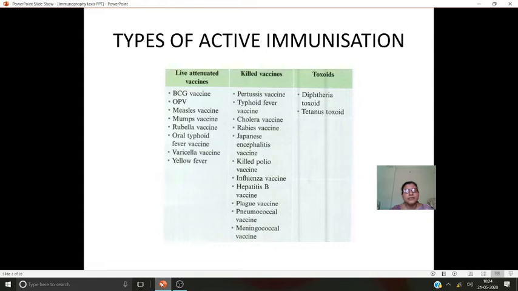But here the virulence is reduced, but it can multiply. It cannot produce disease in the person, but it can multiply in the body. That's why the body receives continuous antigenic stimulation to produce antibodies.